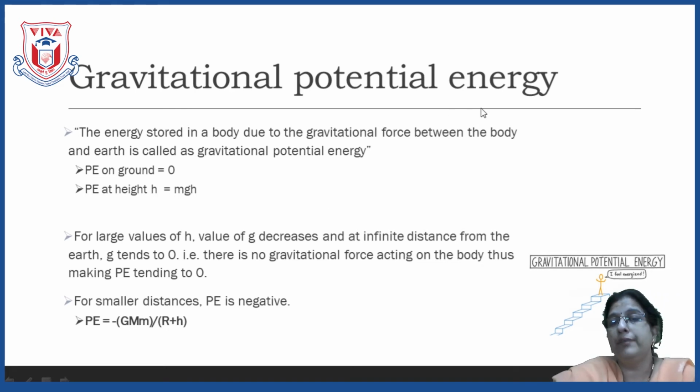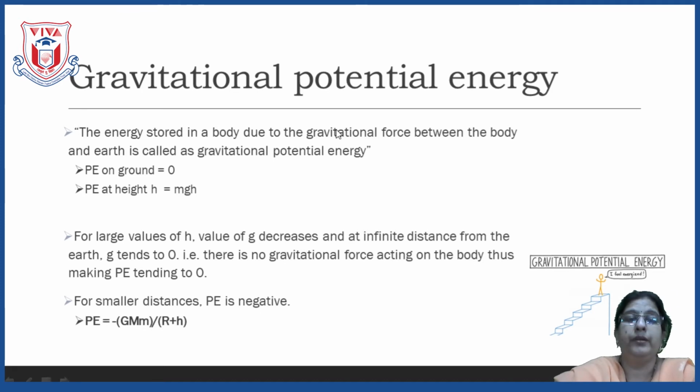But if any object goes out of the gravitational field, then it will experience no gravitational force. So, whenever an object is in the gravitational field, it will experience the force of attraction, or gravitational force, by Earth. If it is experiencing the gravitational force, it is possessing potential energy. So we can say if the force is acting on the object, then surely the potential energy will be there. But if the force is not acting on the object, then the potential energy will be 0.